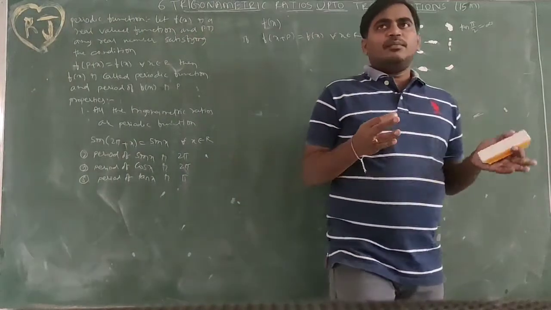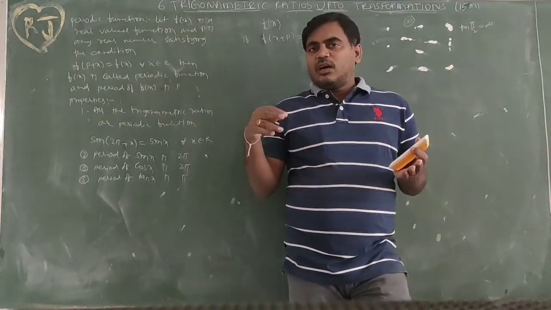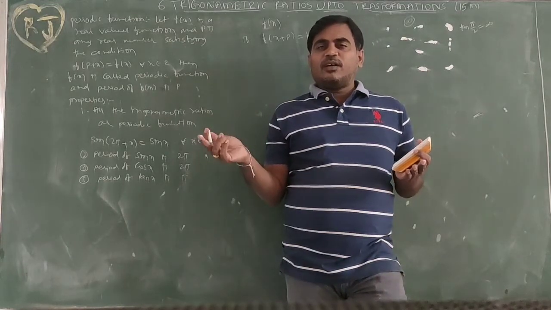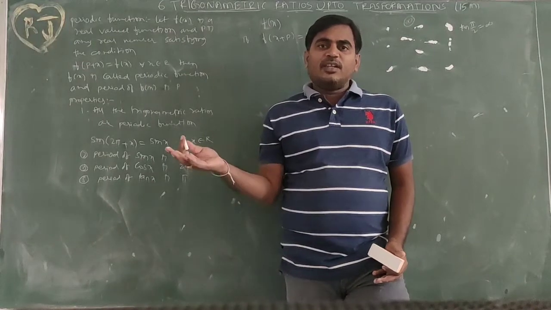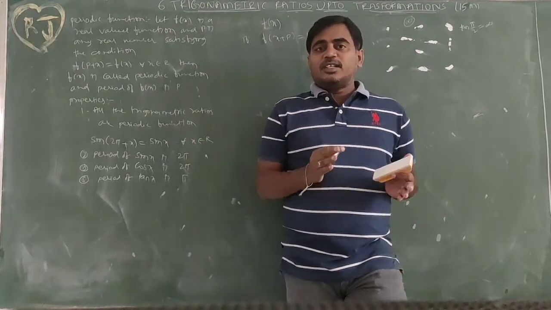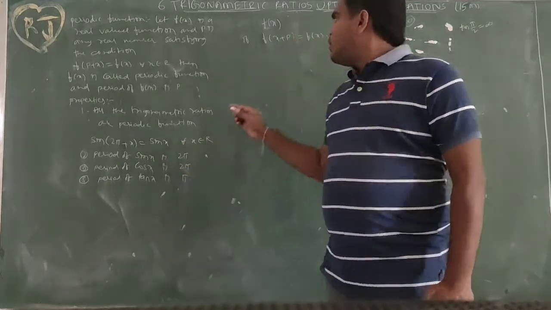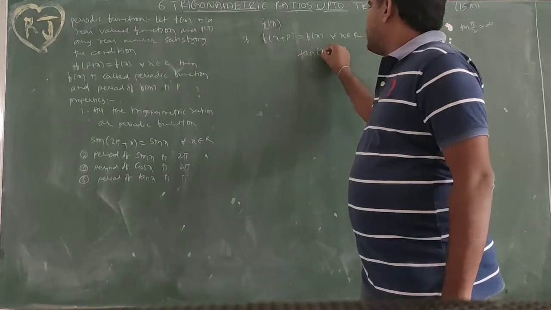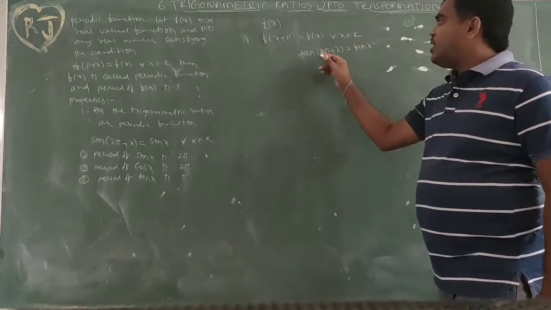For example, the time now is 12. One day after, exactly 24 hours after, the time will be 12. 48 hours after, the time will also be 12. But what is the least time duration we need to take? So tan of 2 pi plus x is equal to tan x, because 2 pi is equal to 0.